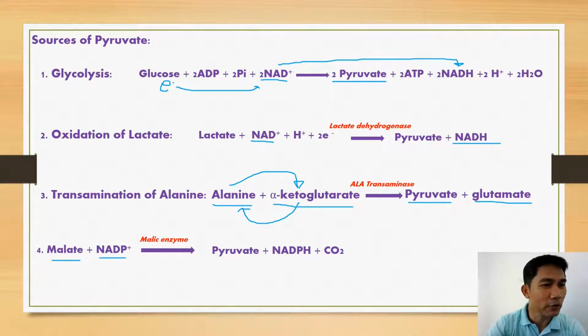Another source of pyruvate is due to the action of malic enzyme. Malate, as we all know, is one of the intermediates of the citric acid cycle. This malate is oxidized by NADP. The resulting product is pyruvate. In the process, the oxidation of malate generates carbon dioxide. And of course, the NADP gets reduced to NADPH.